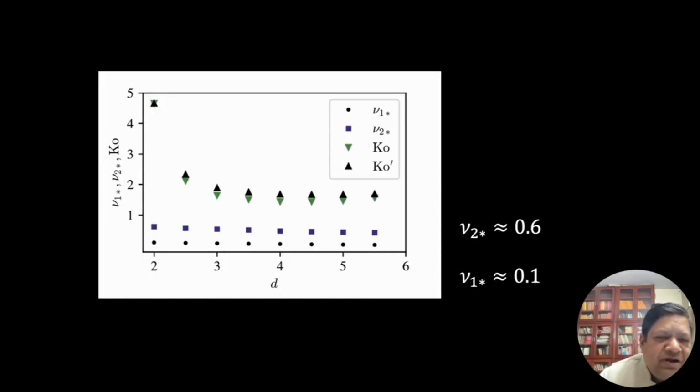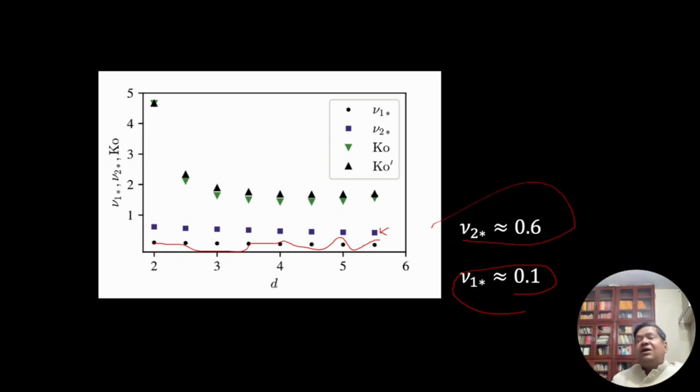So I did solve it for various dimensions from 2 to 6. I went up to 6. So it turns out this is a new one, and these numbers are around 0.1, okay, 0.09, and slight decrease, but basically close to 0.1, and nu2 is around 0.6, so nu2 is slightly above here. So you see these two components have different viscosities.